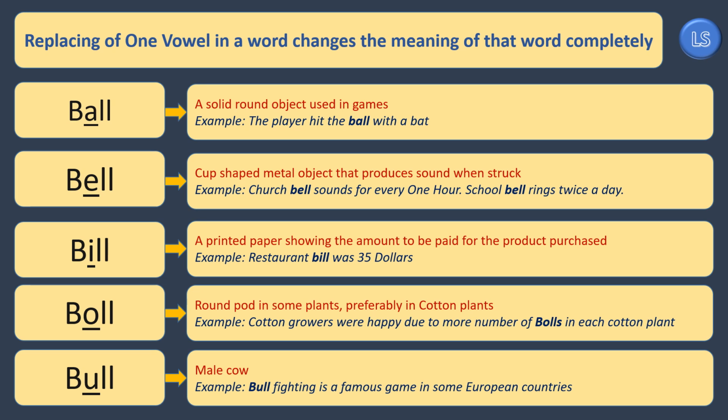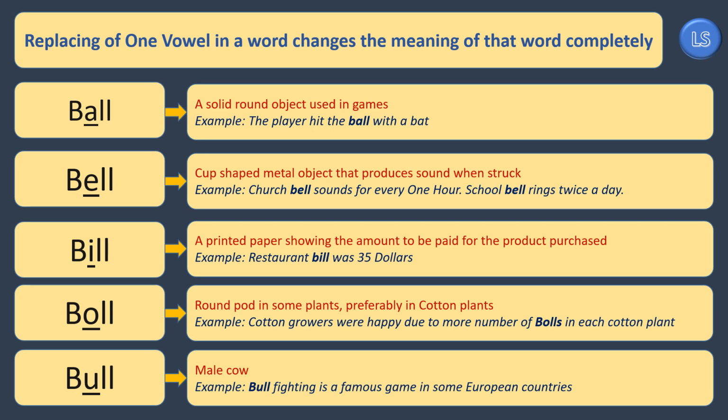If vowel I is replaced with the vowel O, the word that we get is pronounced as ball. Few people may not know the meaning of this word ball. It is a round shaped pod in some plants, preferably in cotton plants. If vowel O is replaced with the vowel U, the word that we get is pronounced as bull. Bull means a male cow.